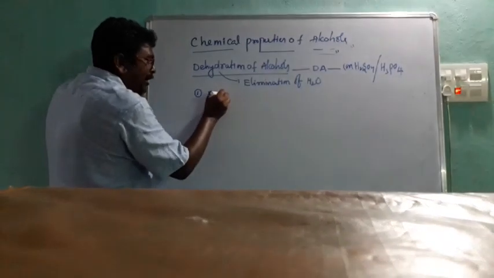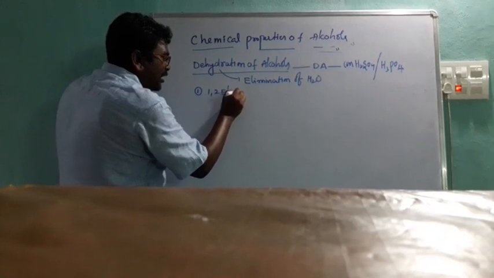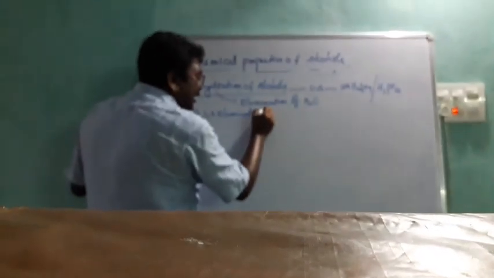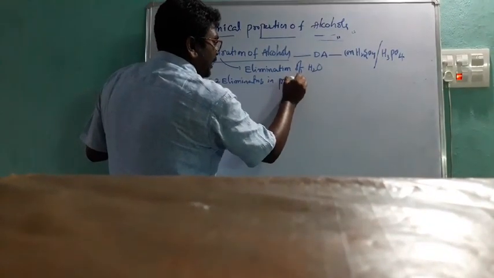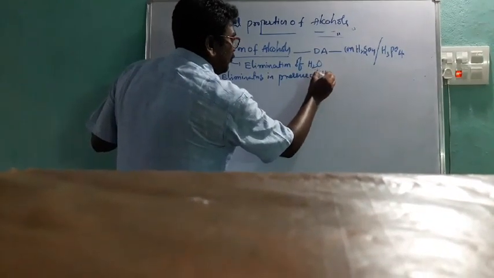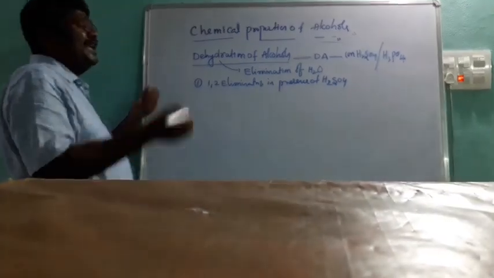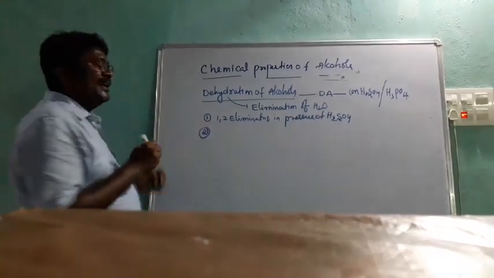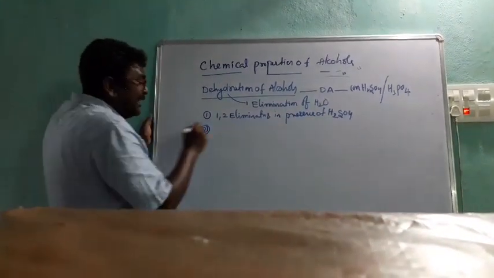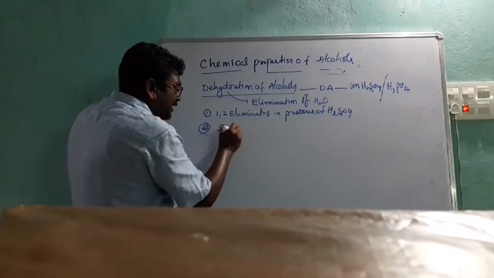What is the first condition? 1,2 elimination in presence of sulfuric acid, H2SO4. Not only sulfuric acid, it is an acid. Second condition is very important: ease of dehydration.